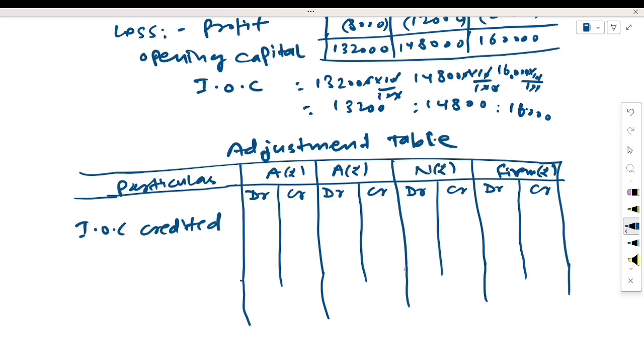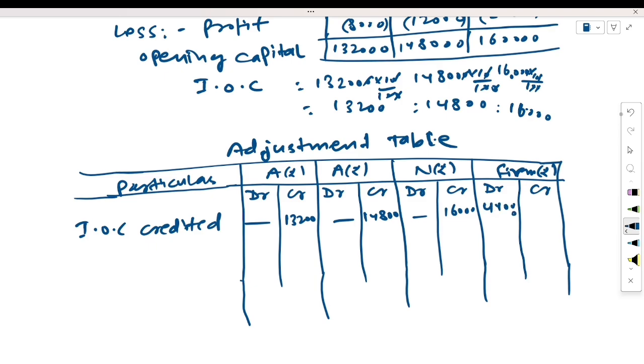As we know, interest on capital is a profit for the partner and a loss for the firm, so it will be credited into the partners' capital accounts. We will credit 13,200, 14,800 and 16,000. The total amount will be 44,000.